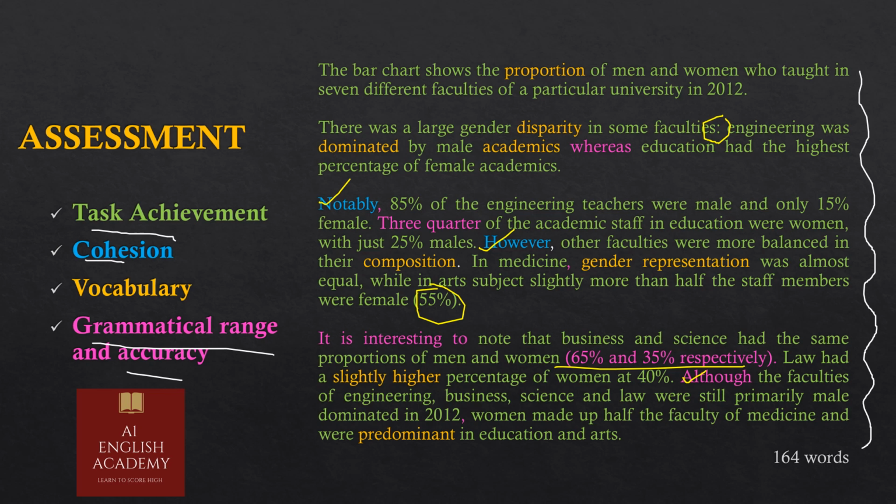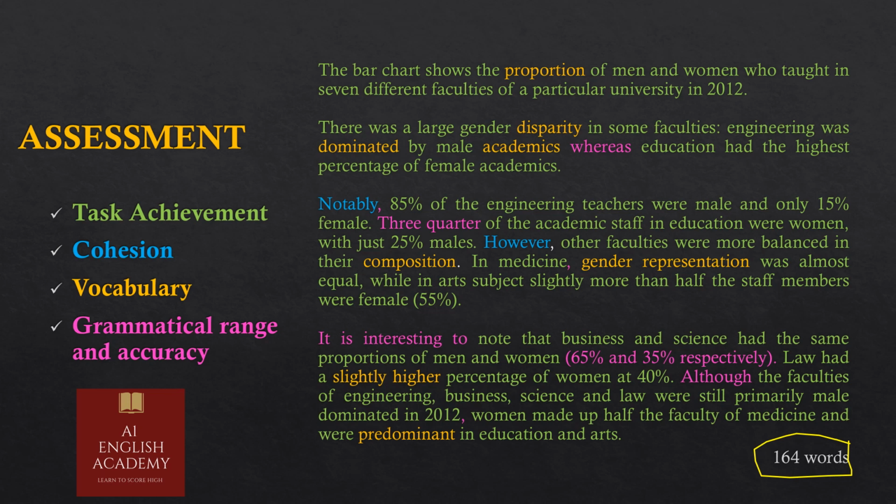And about the accuracy, if you are using the right grammar, so it was the information about the past of 2012 and we have used the past tense all over the essay, so it is really a nice one and we have covered all the parameters which are required. The word limit is 150 and we have written 164 words, and I told you that 150 words is the lower limit, the upper limit is not set by the IELTS. So if we are writing 10 to 20 words more than the given limit, then it's really fine.